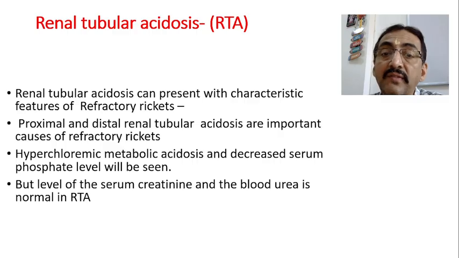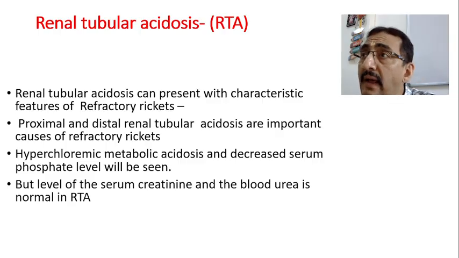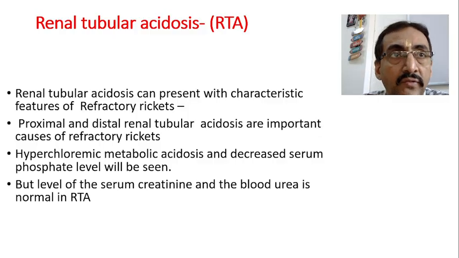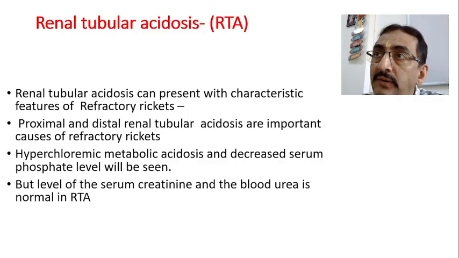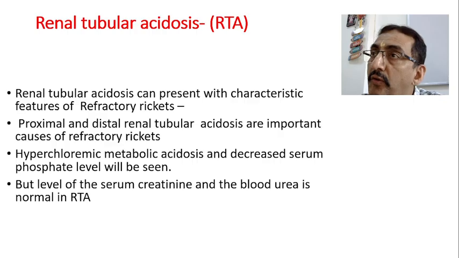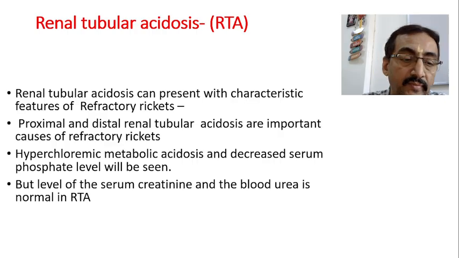But the level of serum creatinine and blood urea is normal in RTA. Renal tubular acidosis can occur because of various causes. In all such conditions, there will be more phosphate excretion. That leads to hypophosphatemic rickets if the problem persists for a longer time.